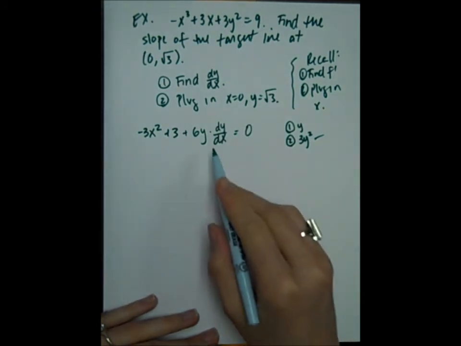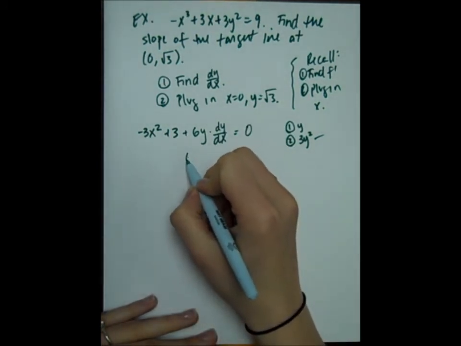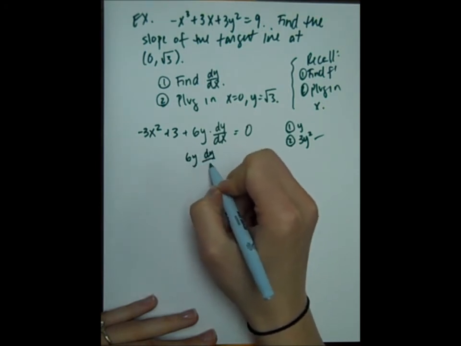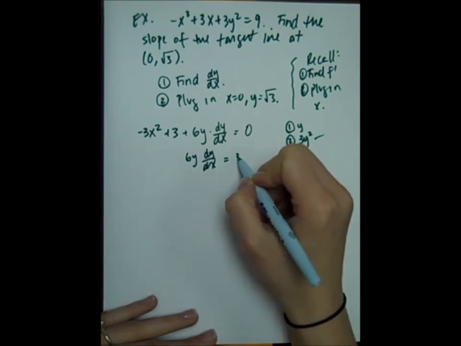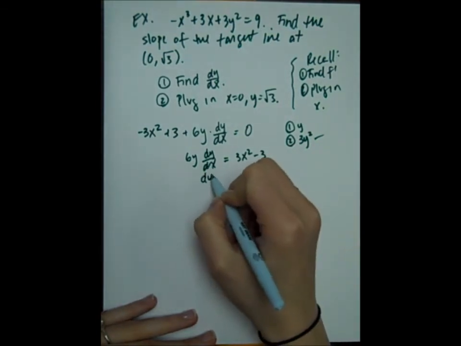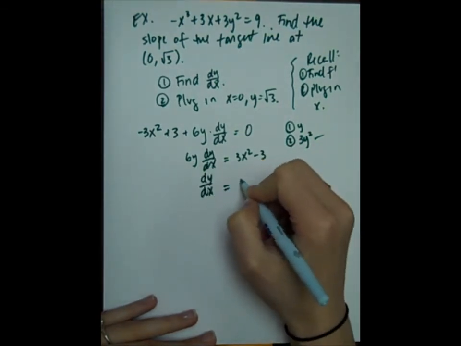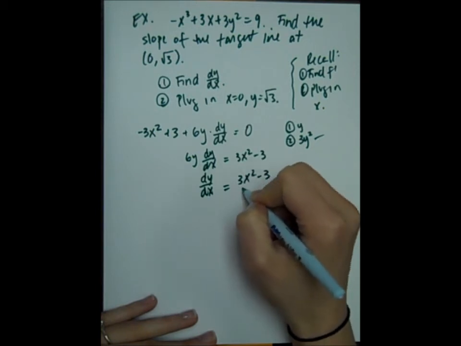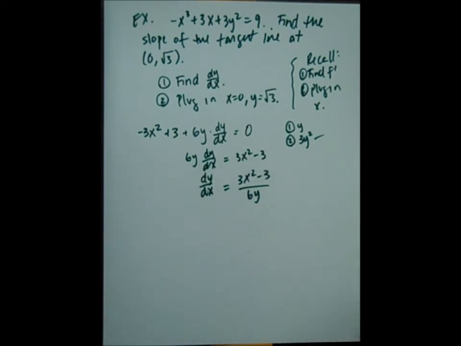And now we're just going to solve for dy/dx. So I'll get 6y dy/dx is 3x squared minus 3. So dy/dx is 3x squared minus 3 over 6y.